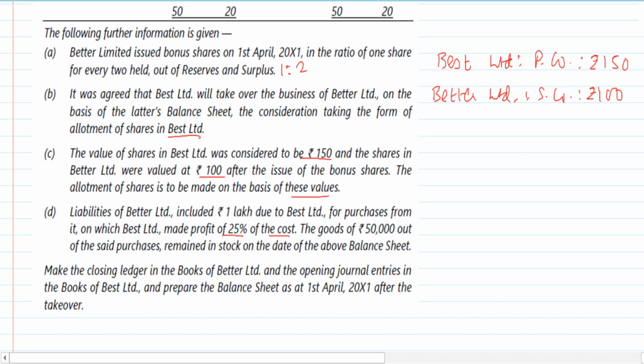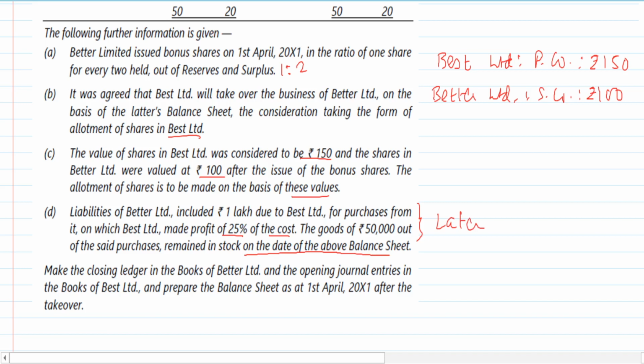Okay, so there seems to be some transactions between the purchasing and selling company. Right now the two companies are separate companies, so it is very much possible that the two companies are doing transactions with each other. Now, if any amount is outstanding, then one company will show this as current liability, that is a creditor, while the other company will show it as an asset, that is a debtor. And then they are saying the goods of 50,000 out of the said purchases remain in stock on the date of the above balance sheet. This is one information that we will discuss at a greater length later. Right now we are ignoring it. I will come back to it later.